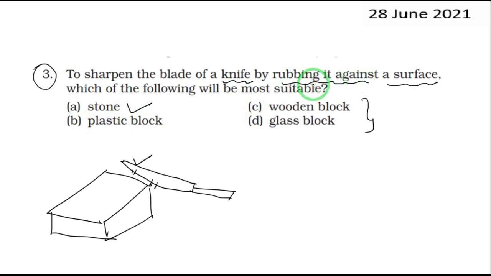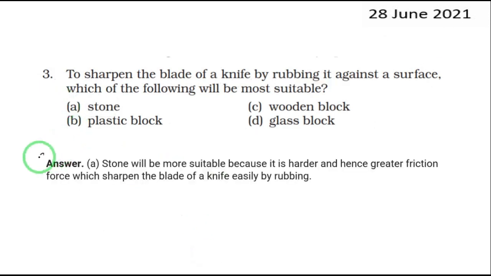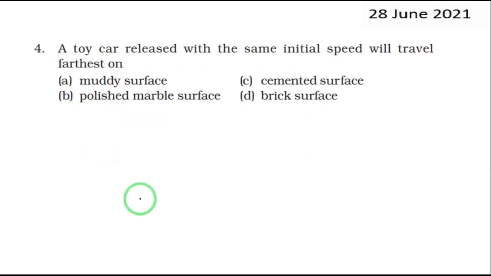Because you can't rub a knife on plastic because plastic is softer. Wooden again is softer than the knife, metal. Even the glass, there will not be a friction there, between the glass and the knife. So between the stone and the knife, there is more friction. That is what we should understand in this question. And the more the friction, there is possibility of us getting this knife sharpened, right? This is the answer of this question, that is stone is the correct answer, right? We'll go for the next question.